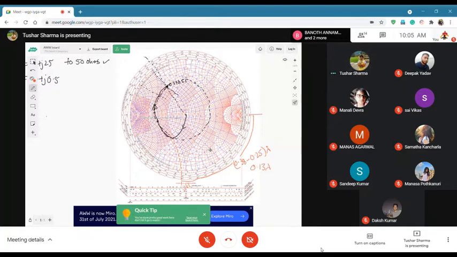And now to measure the length of the transmission line, I will draw a line from here, and I have already drawn here, and this will be my length of the transmission line.